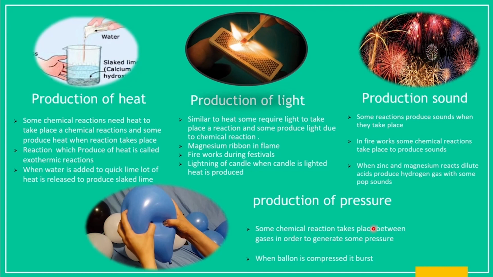Production of pressure. Some reactions result in production of pressure. For example, a balloon. When we compress a balloon, it develops pressure inside. Here the pressure is developed due to the gases present in it. If we apply more pressure, an excess amount of pressure is produced and finally it bursts. This is all about changes around us, chemical change, factors determining chemical changes, and finally effects of chemical changes.